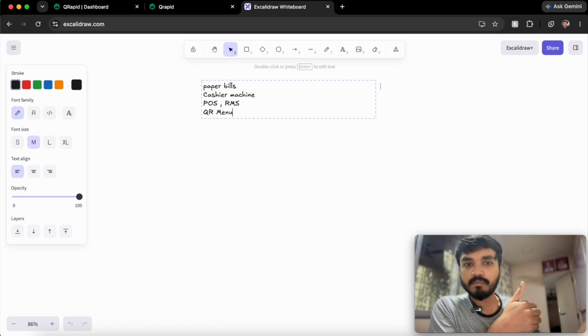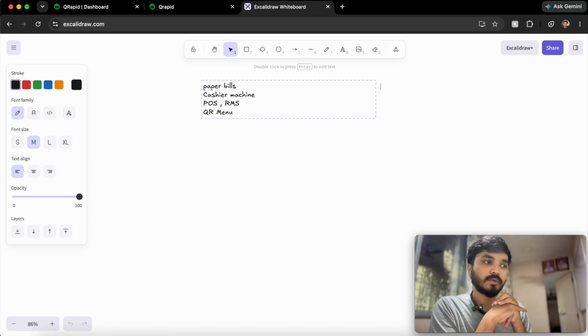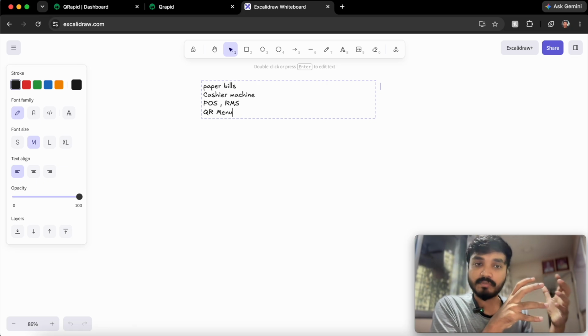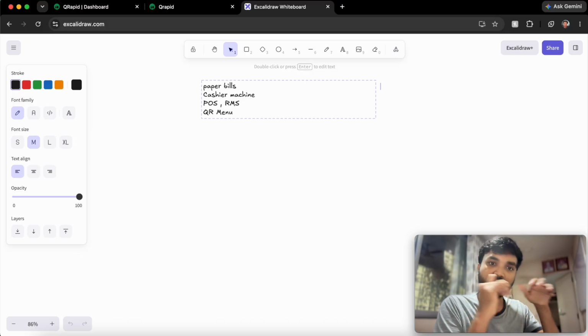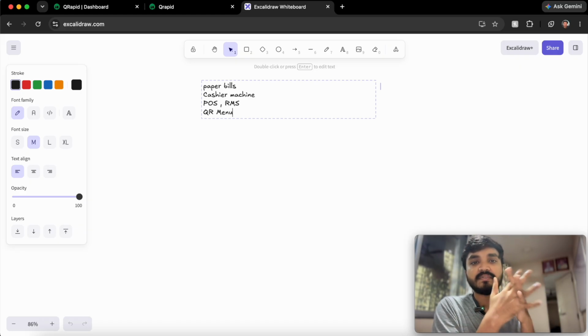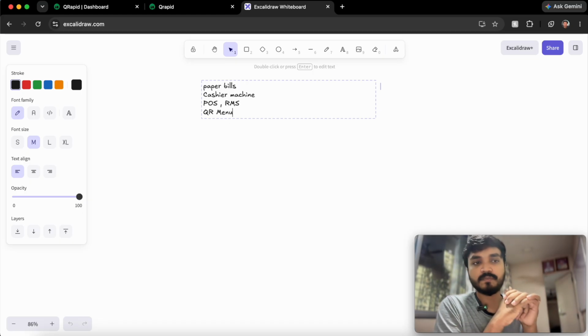I think it's going to prevail more in this decade with the AI boom and IT boom which we have currently. So you can see the top three, paper bill, cashier machine and POS, where the intervention was more from the staff member of the restaurant. But in a QR menu, the ordering is majorly handled by the person sitting at the table as a customer, as a diner. This is the difference in this technology currently.